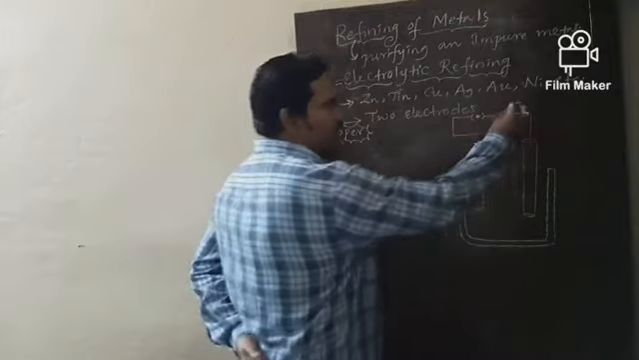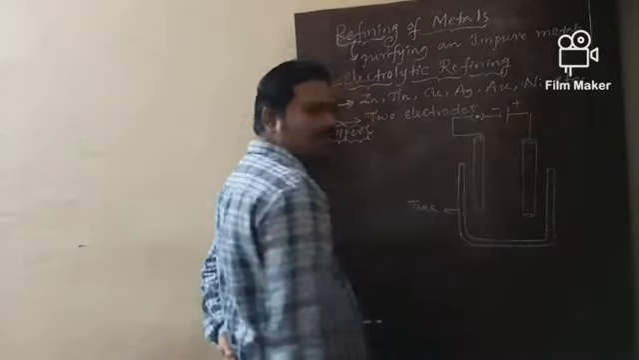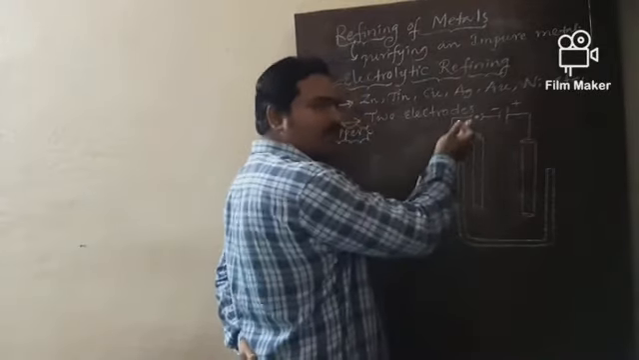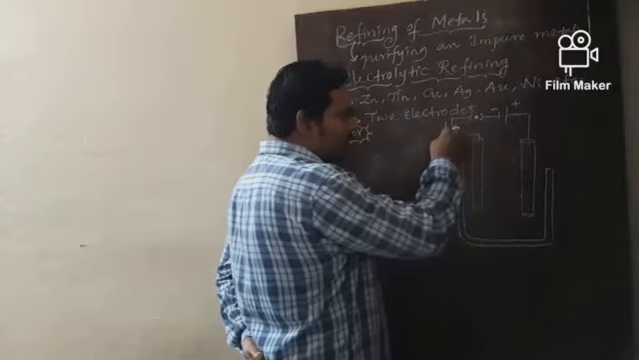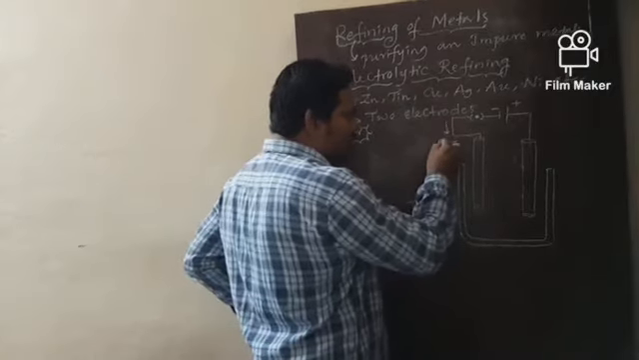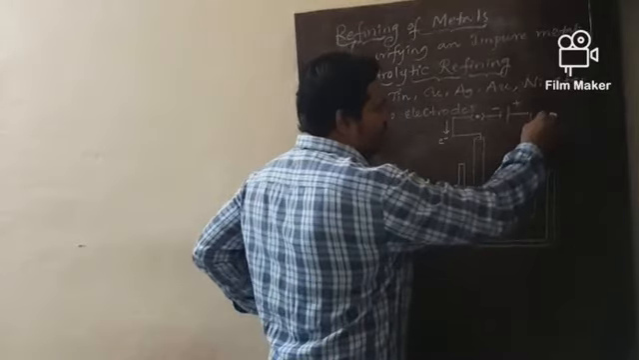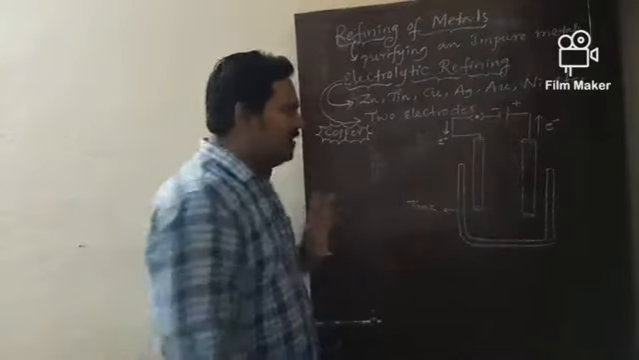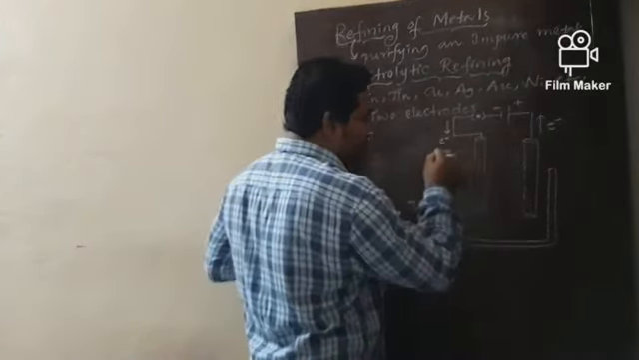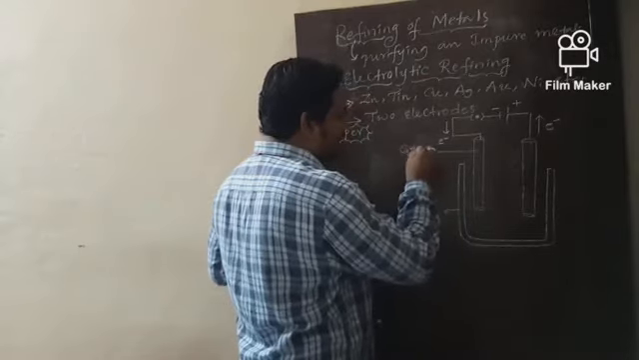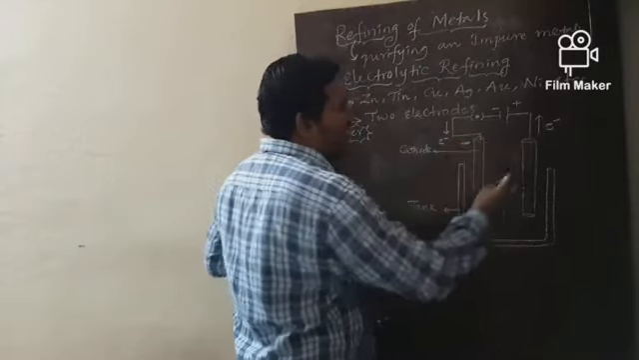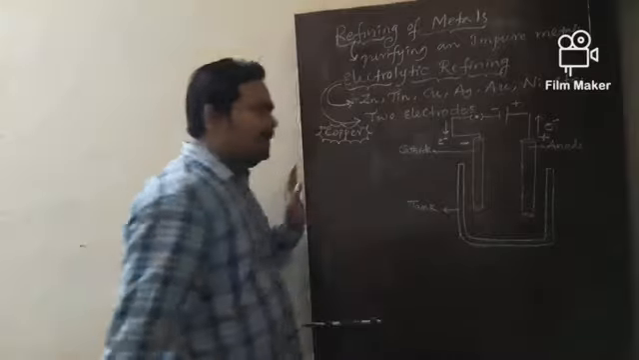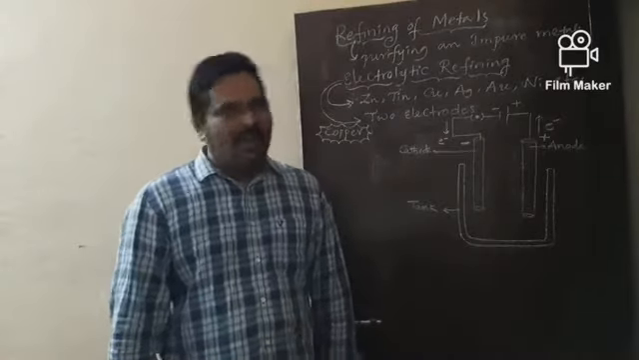This is positive terminal. This small line is called negative terminal. Now, current actually flows from positive to negative, but electron current flows from negative terminal to positive terminal. This terminal is called cathode, which is negative. And this terminal is called anode, which is positive. This is about the description, the construction.